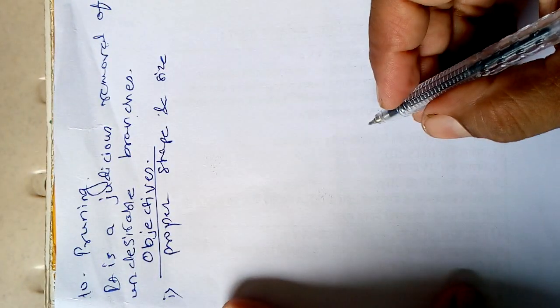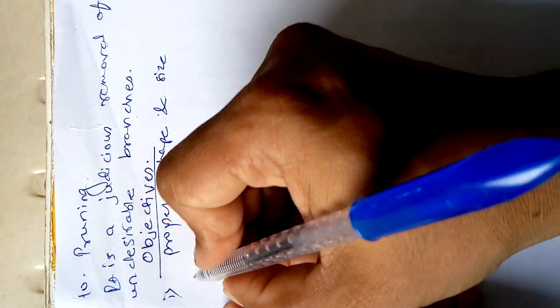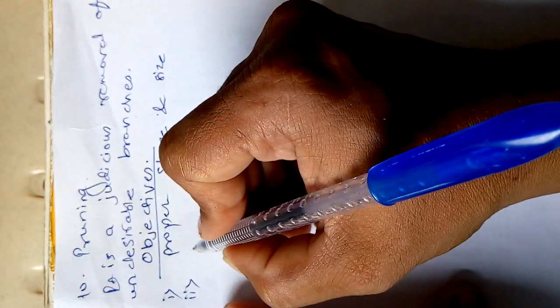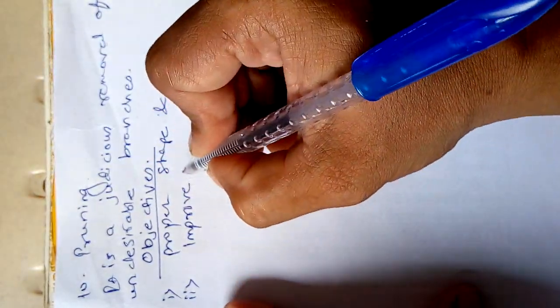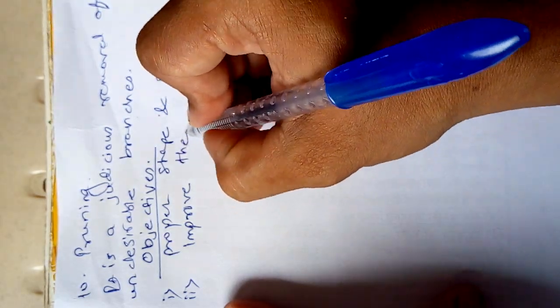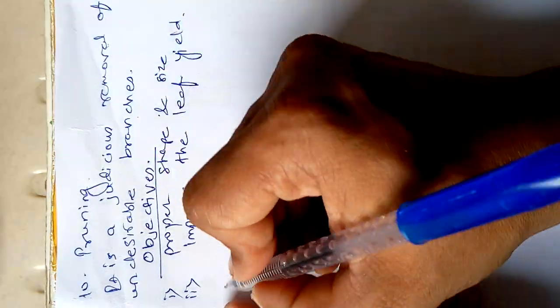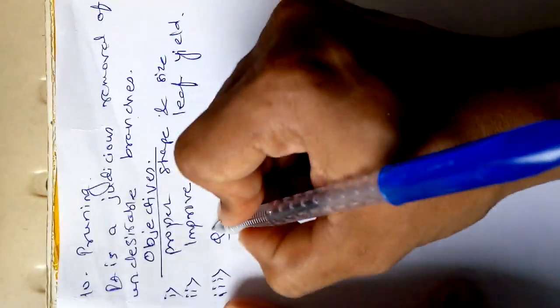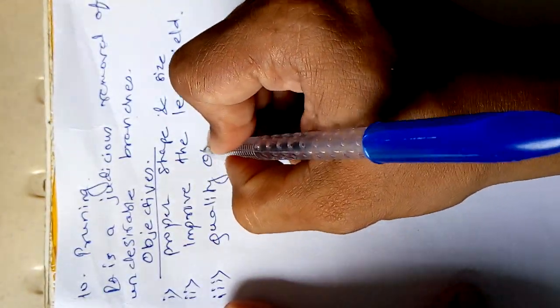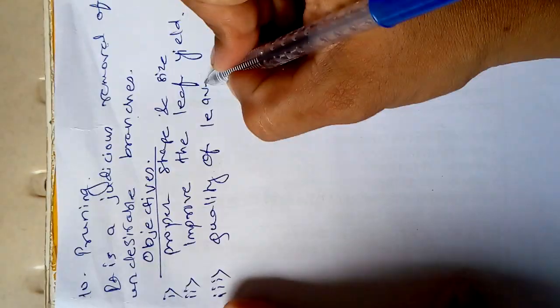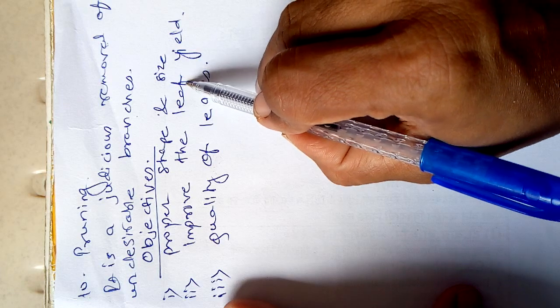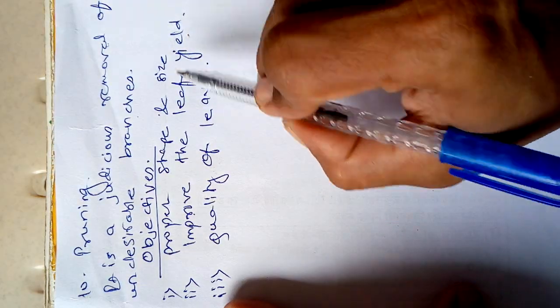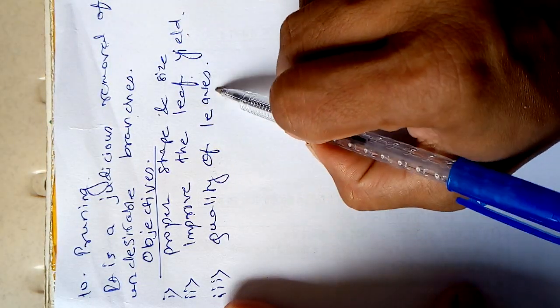It improves the leaf yield. It is helpful for improving the leaf yield, and the quality of the leaves also increases. Initially it improves the leaf yield, and secondly it increases the quality of the leaves.